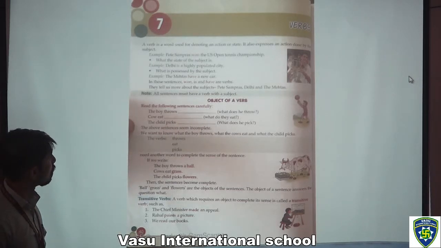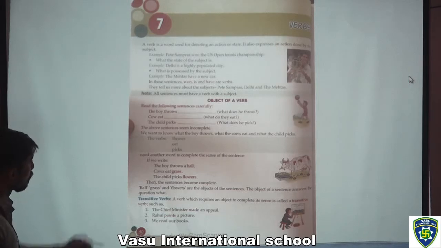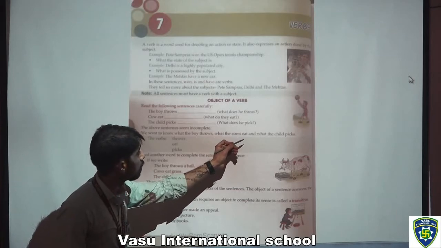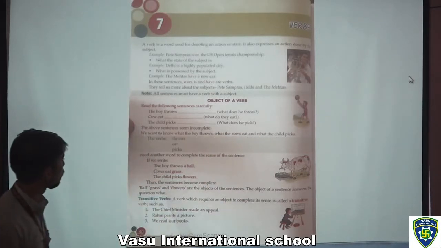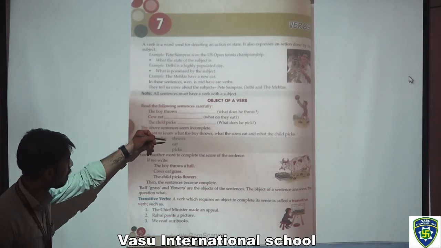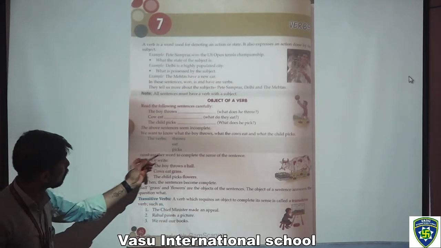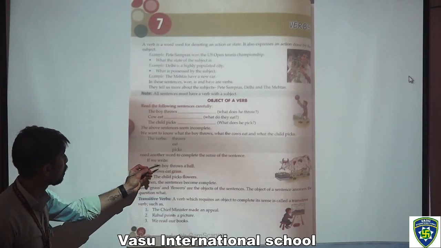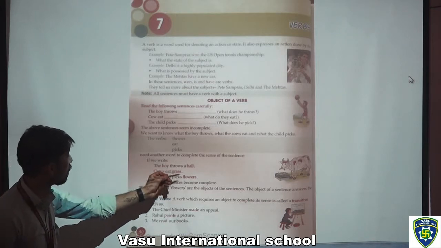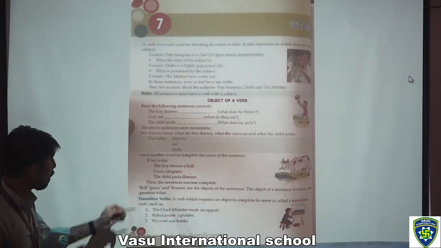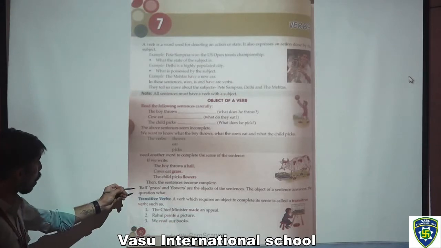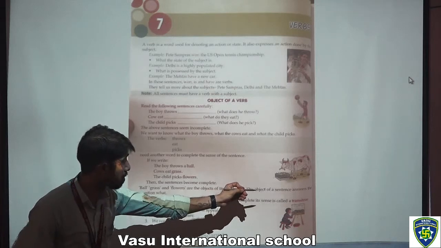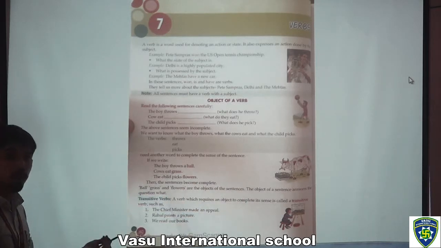Now the above sentences seem incomplete. We want to know what the boy throws, what the cows eat and what the child picks. Now the verbs throws, eat, picks need another word to complete the sense of the sentence. If we write the boy throws a ball, cows eat grass, the child picks flowers, then the sentence becomes complete. Ball, grass and flowers are the objects of the sentences. The object of a sentence answers the question, what?